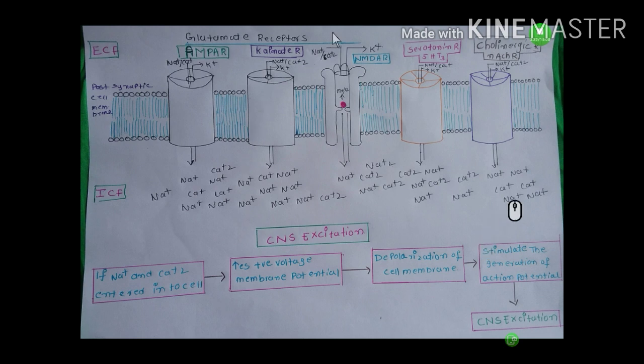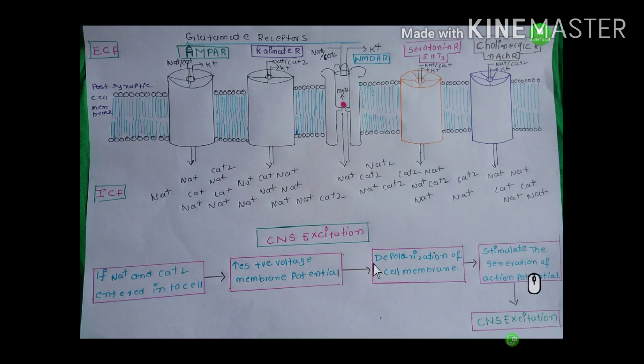Okay, next. Excitatory neurons release these excitatory neurotransmitters. Excitatory neurotransmitters are glutamate, serotonin, and acetylcholine. So these excitatory neurotransmitters bind their receptors, and these receptors open, and a large amount of cations enters the intracellular fluid. If a large amount of sodium and calcium enters the cell, it leads to an increase in the positive membrane potential.